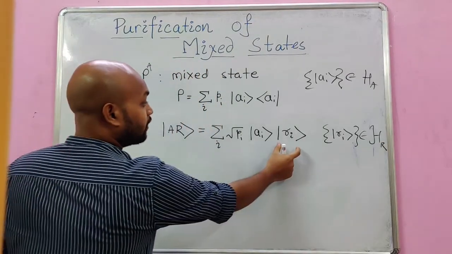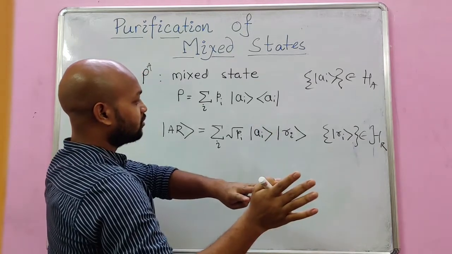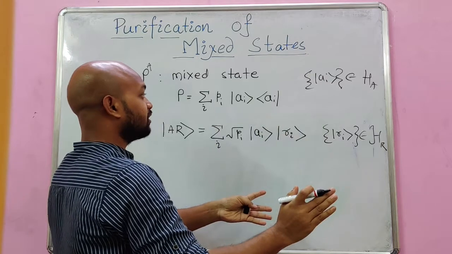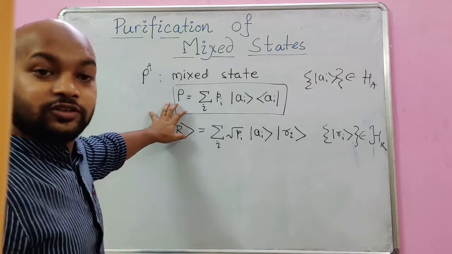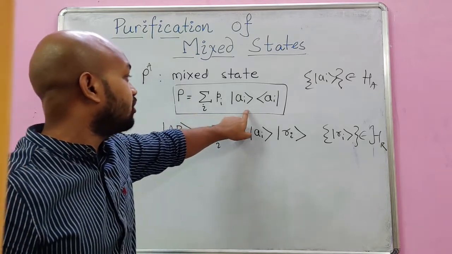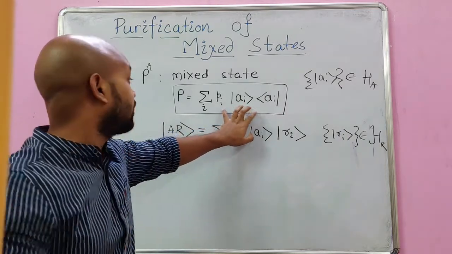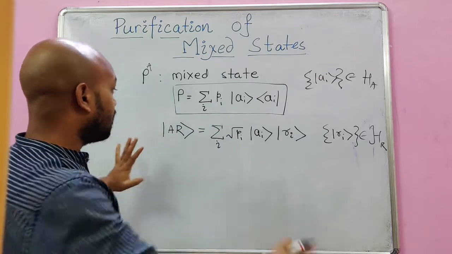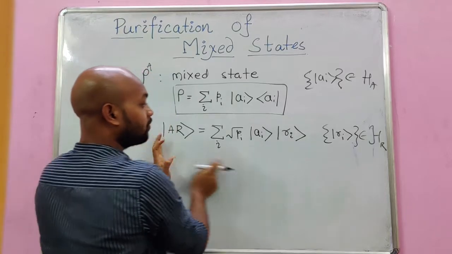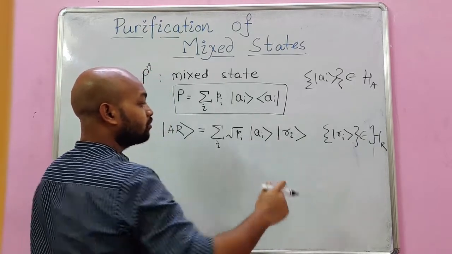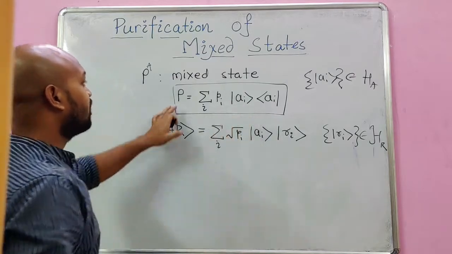Also, this R_i and this A_i are both in the same state space as that of the mixed state. If you see this mixed state, it is diagonalized in this A_i basis, right? The i specifies the particular basis here. So I am taking a reference system and writing the combined state in such a form that it has the same basis, similar to the diagonal basis of the mixed state.